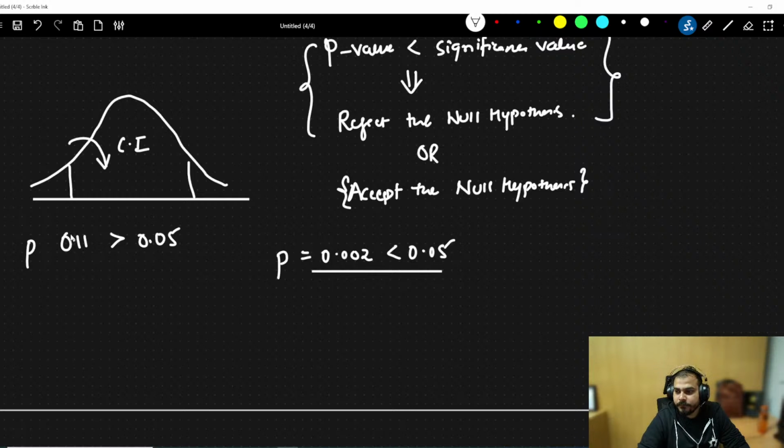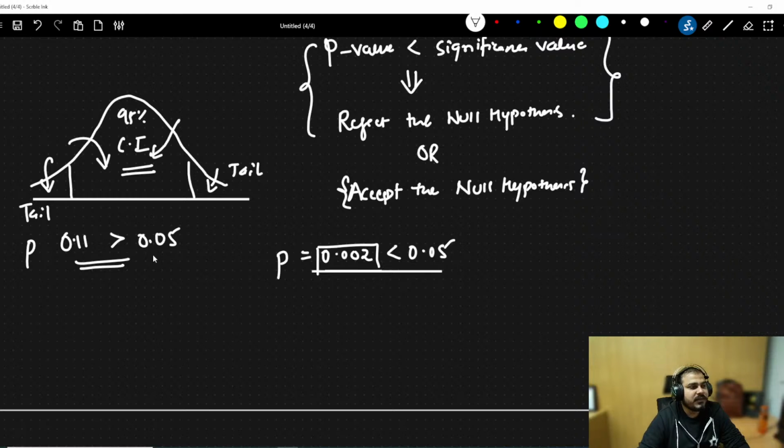If I am having the scenario where it is greater than 0.05, I am falling in the tail region. I hope now you are able to understand. If the p-value is less than the significance value, I am in the confidence interval, in this 95%. If I am over here, that basically means it is greater than the significance level. Clear?